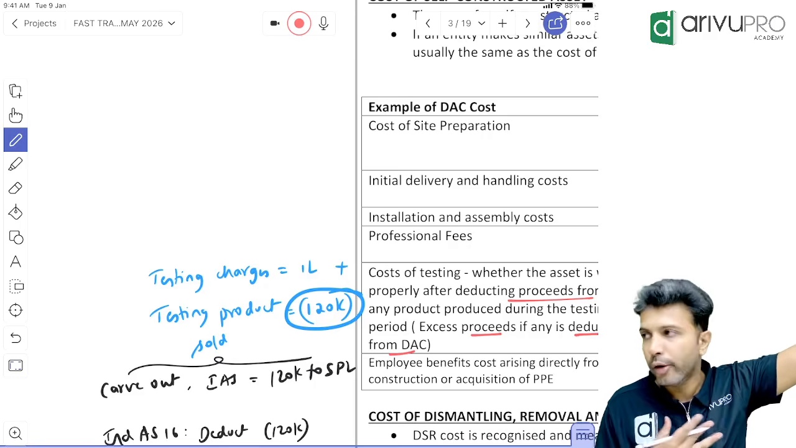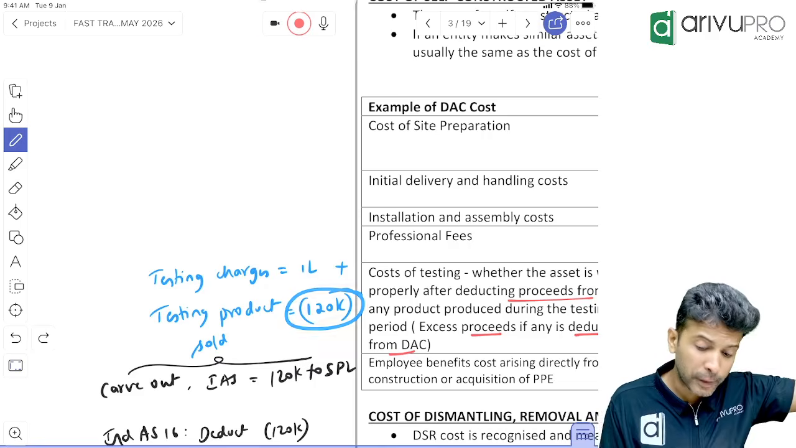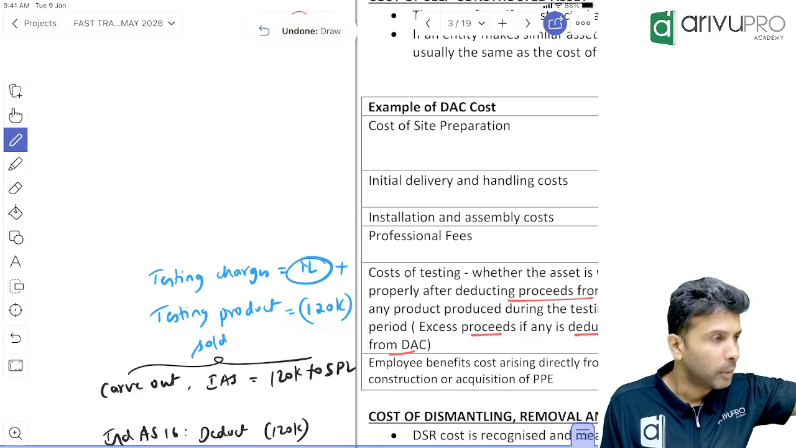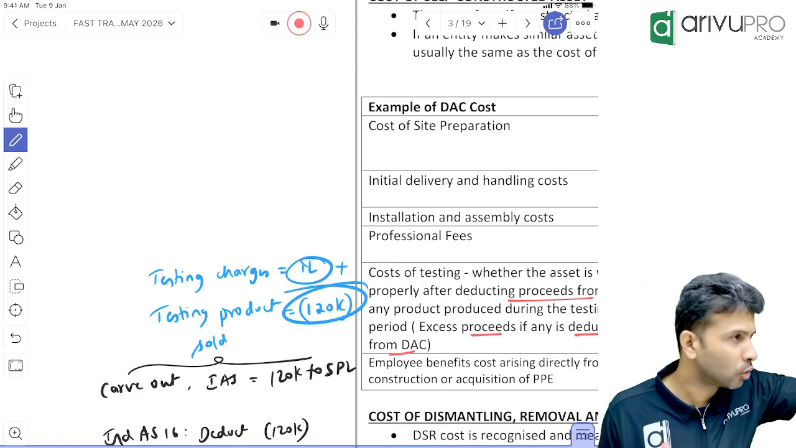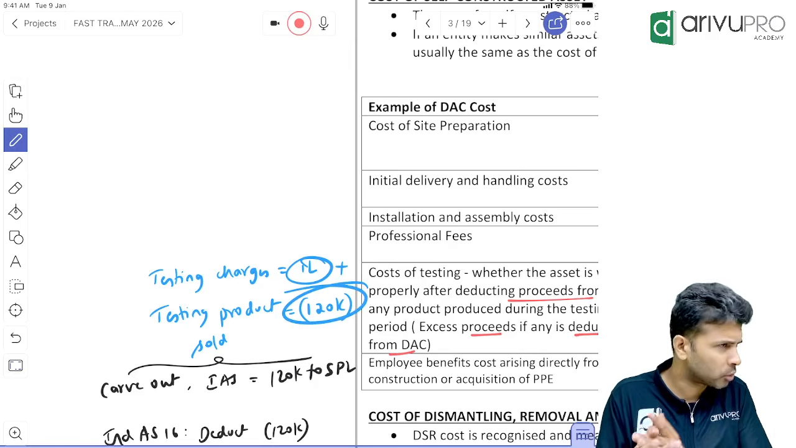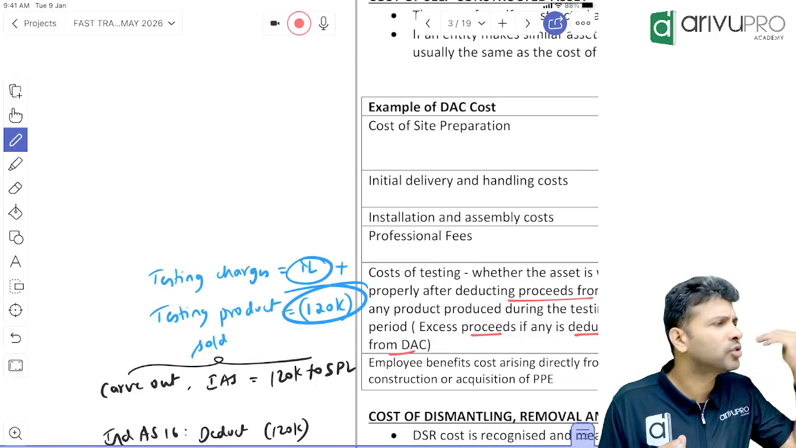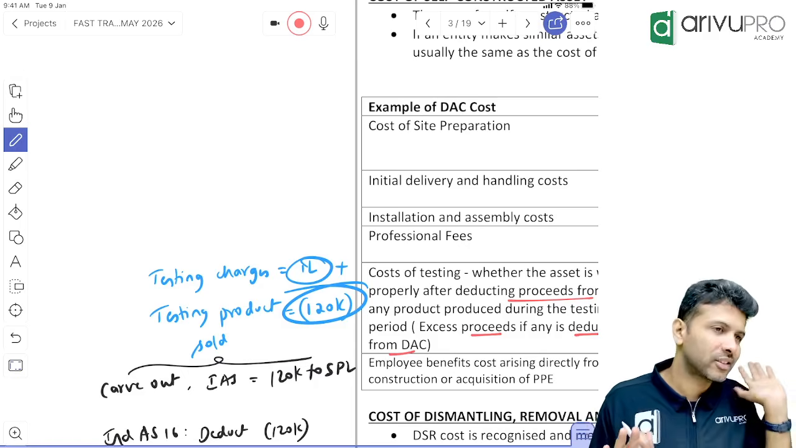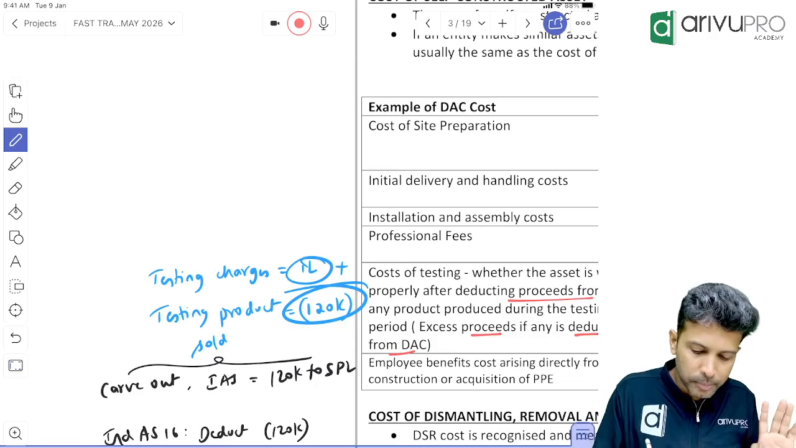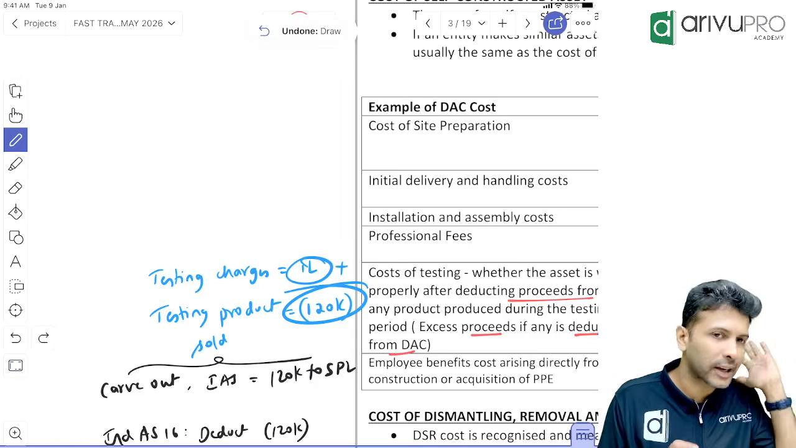Done now. And don't go by the amounts. So we spent only 1 lakh, but tested product sold is 1,20,000. Okay now. IND AS 16 is a very simple approach. They say testing charges you add, tested product sold revenue you minus. Amount is irrelevant. Simply addition and deletion, irrespective of the amounts.